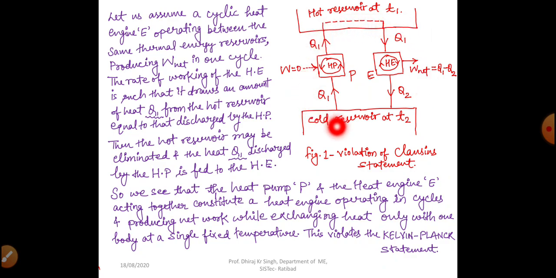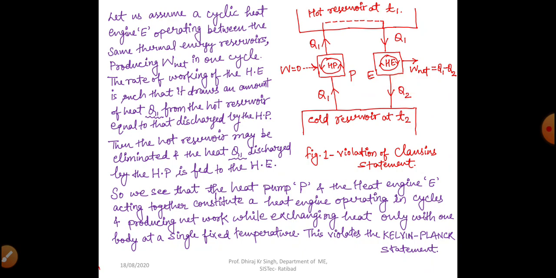But here we can see that we have only one thermal energy reservoir because we have removed the other. So in that case, our Kelvin-Planck statement gets violated. So we can see here that if we violate the Clausius statement, then automatically the Kelvin-Planck statement gets violated.